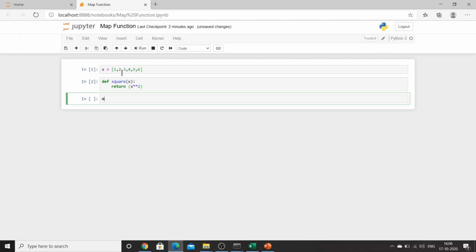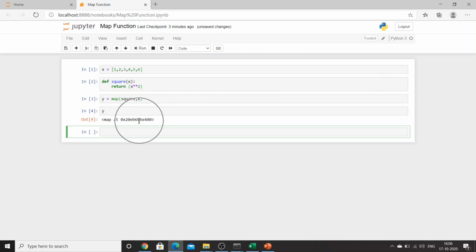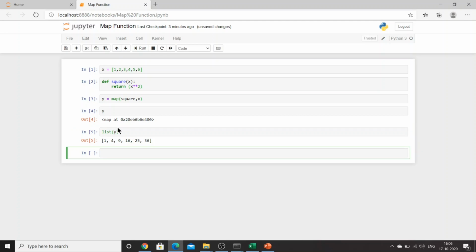Now what I can do in this case, I can just create a new variable y, and I will provide map. In map the first argument is always the function. So the function is square and then the iterator is x. Now if you go and see, y is basically a map object. If you want to see the elements, you can just say list of y and it will give you all the results in this format. List of y will give you the result as 1, 4, 9, 16, 25, 36.